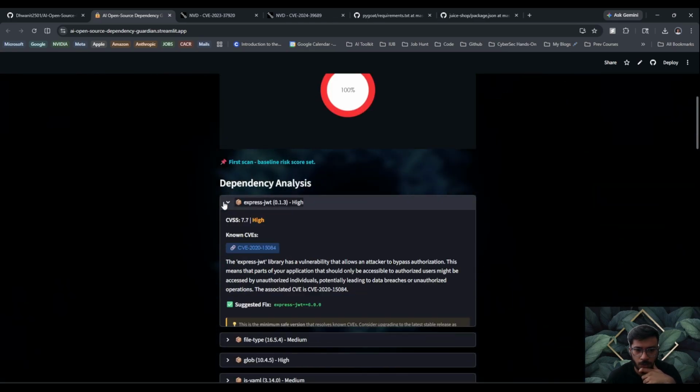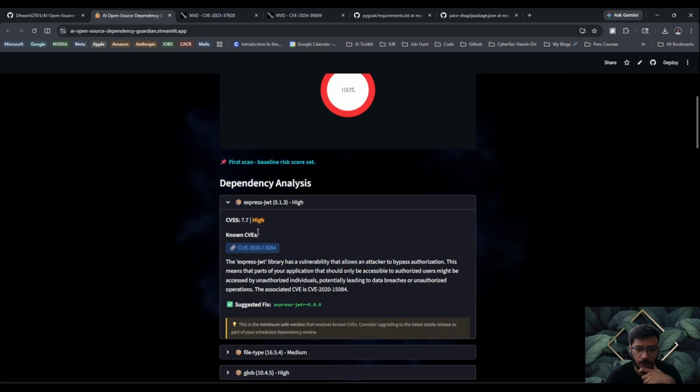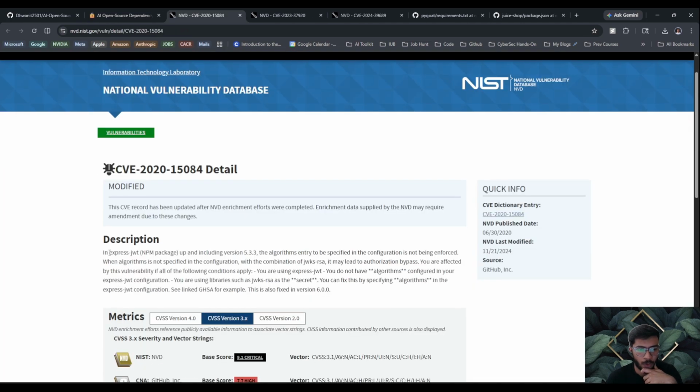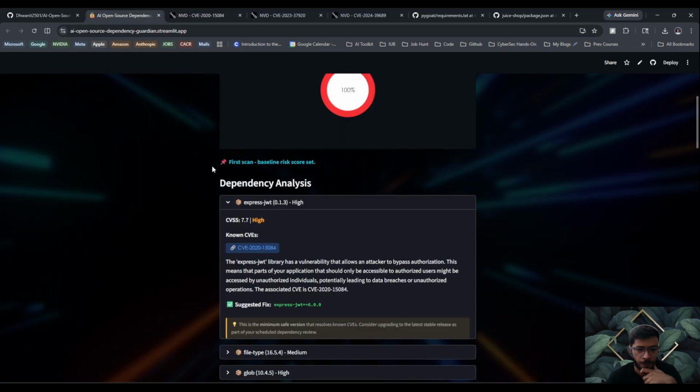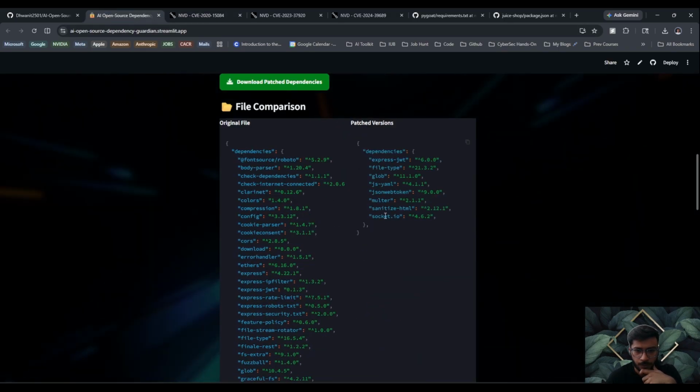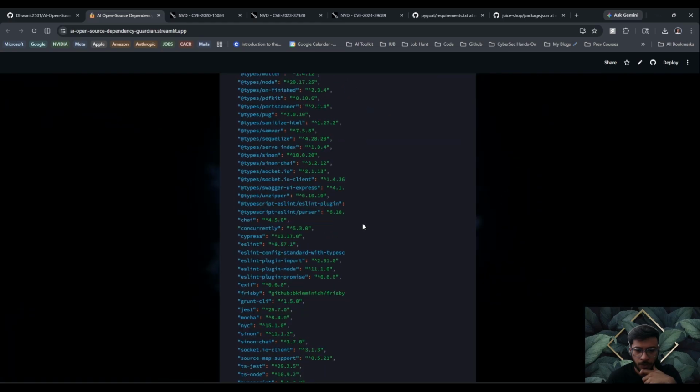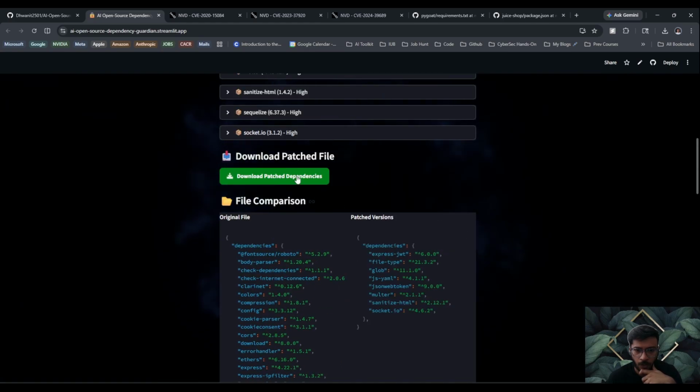If I show you, there is one with a 7.7 base vulnerability score for Express JWT. If I click on this, it points me towards the same vulnerable package and describes what the vulnerability is. So let us do one thing. These are the patched versions for the same. So let me just download it.